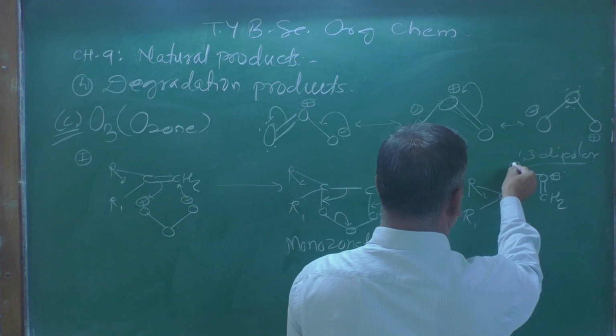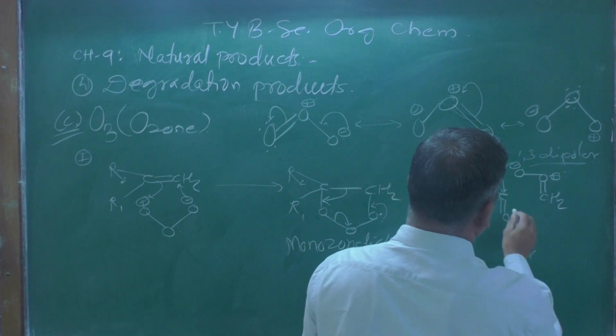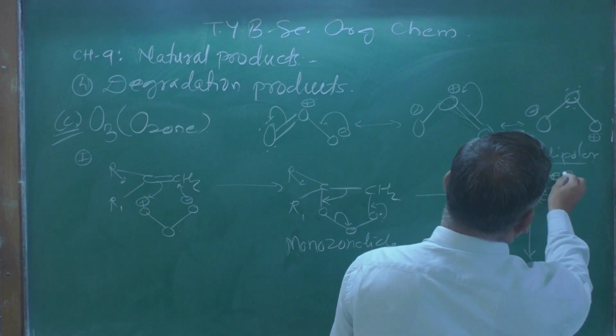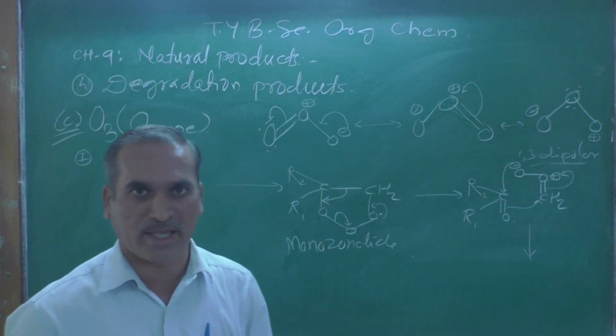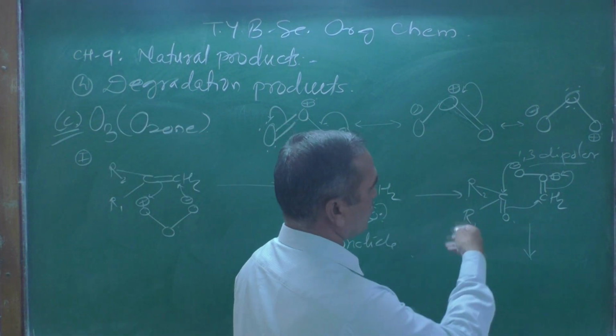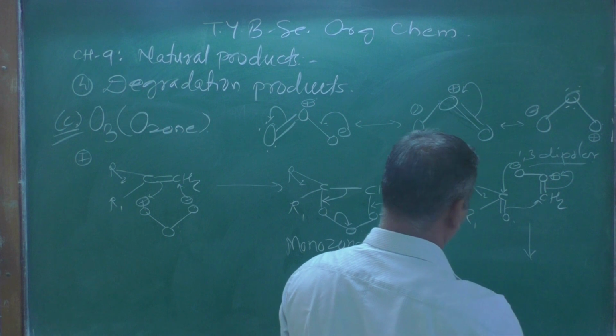This negative charge is going to attack this carbonyl group, and this double bond is going to attack this carbon atom, and this positive charge gets neutralized. Look once again at the arrows, how I show them.